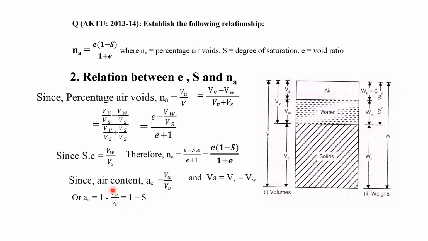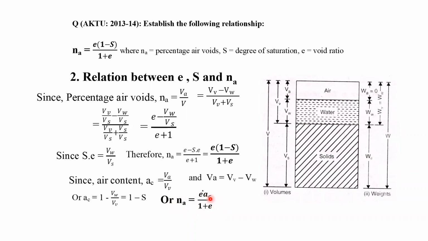This is the degree of saturation. Volume of water by volume of voids is equal to the degree of saturation. So this percentage air voids can also be written as, we know that AC, the air content, is equal to 1 minus S. If we substitute AC for 1 minus S, we get the relation Na is equal to E into AC by 1 plus E.